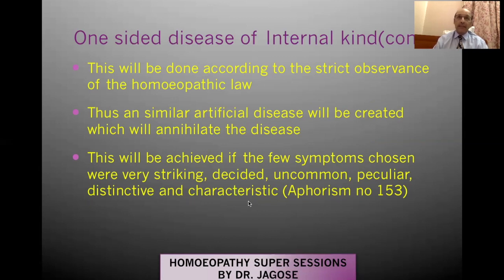So Dr. Hahnemann says that whatever drug you have given, it will annihilate the disease, provided you have chosen the symptoms which are very characteristic, uncommon, peculiar, or distinctive in nature.